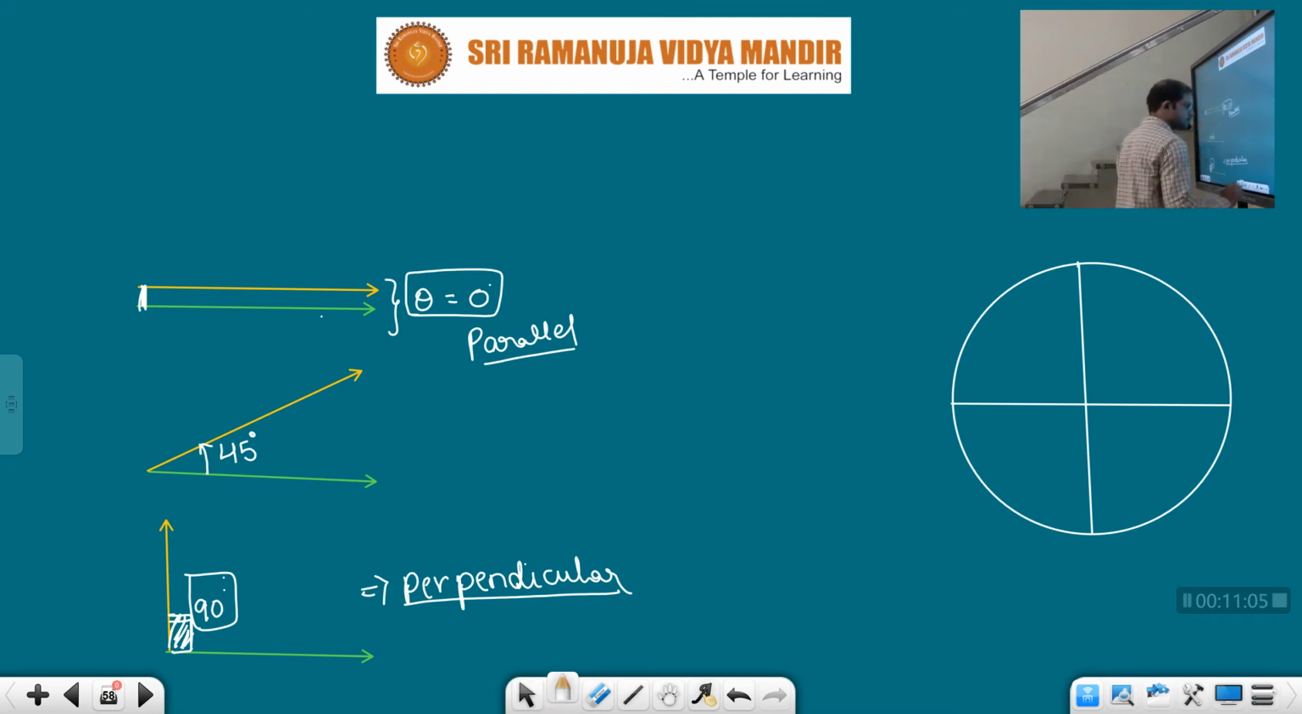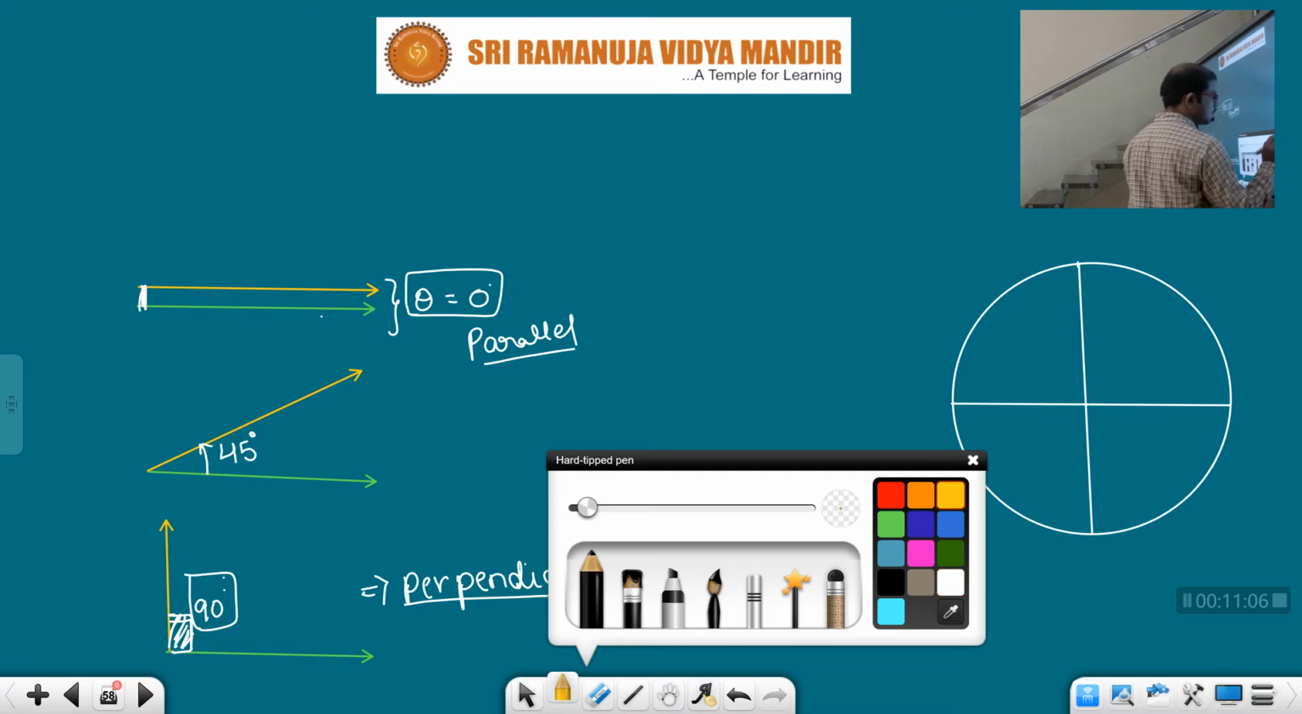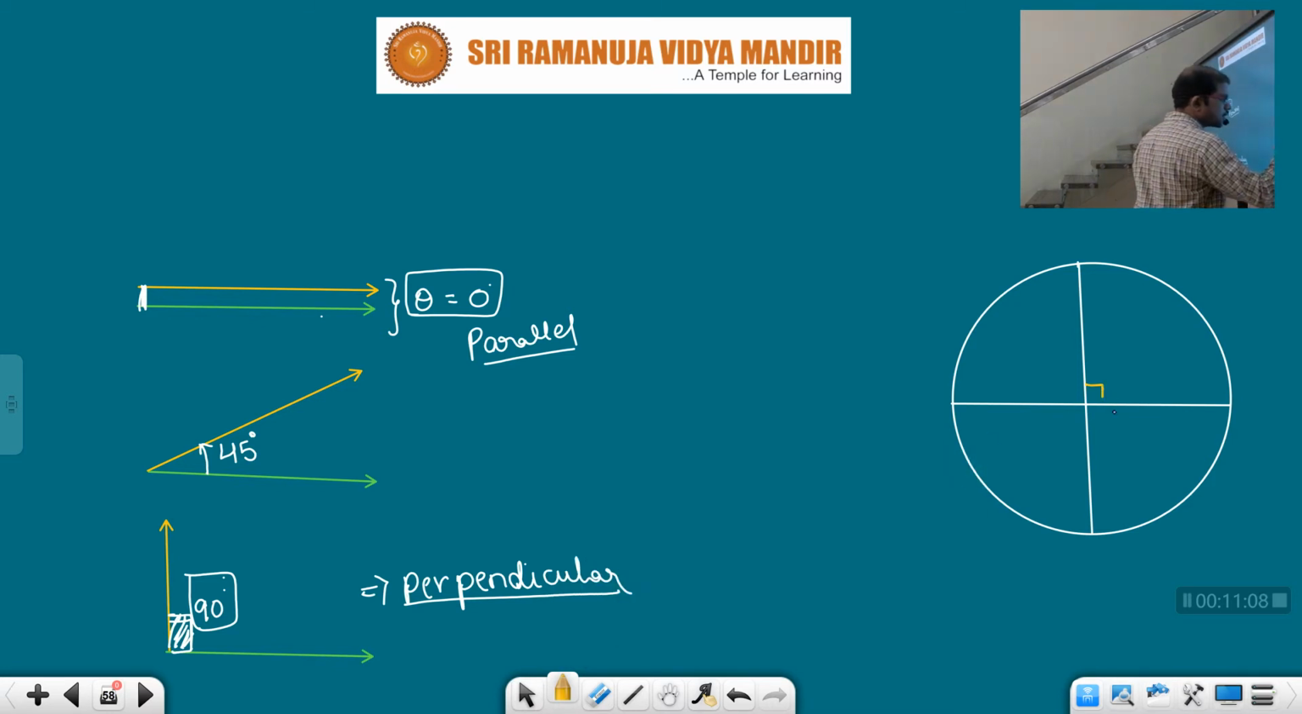Now see. These two are perpendicular lines, right? So angle between these two lines is how much? 90 degrees. Again these two are perpendicular. Look into the circle, children. 90 degrees. Again these two lines are perpendicular to each other. Again 90 degrees. Again these two lines are perpendicular to each other. Again 90 degrees. Clear? That is the way we can divide.